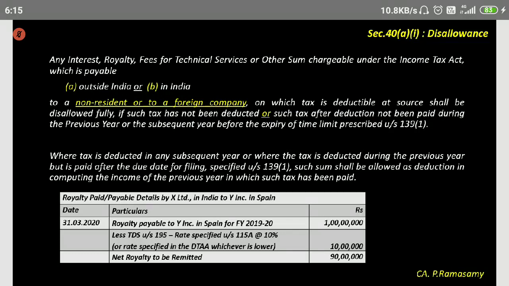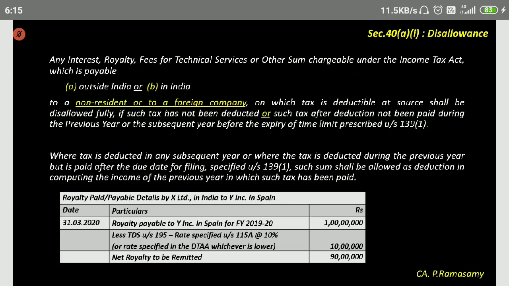The TDS is specified. The rate of TDS is given in section 115A, that the rate of TDS is 10%. And normally it says 10% or the rate specified in DTA, whichever is lower. DTA means double taxation avoidance agreement. This is entered into between India and each country. India and Spain, India and Singapore, India and Dubai, like this, will have a DTA agreement. And there the rate of tax will be mentioned.